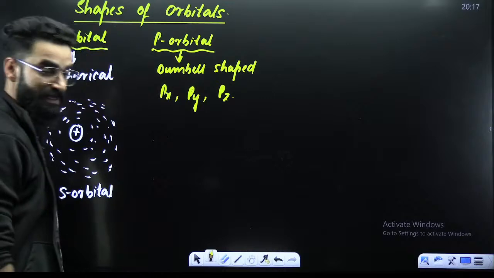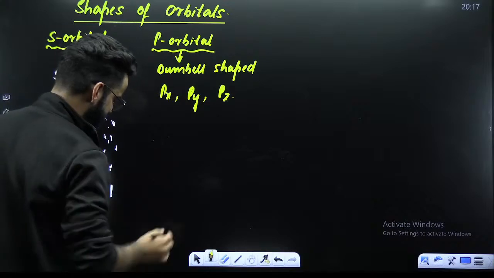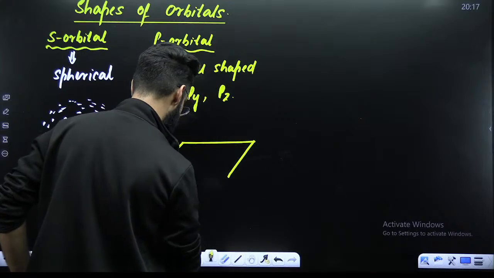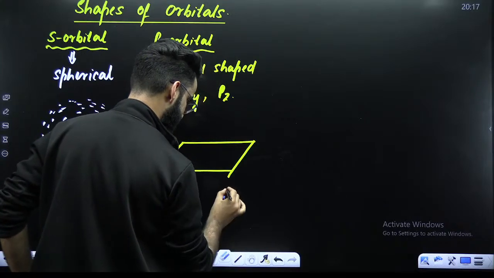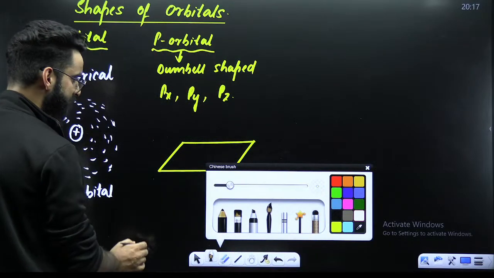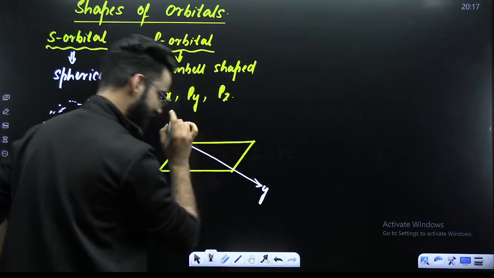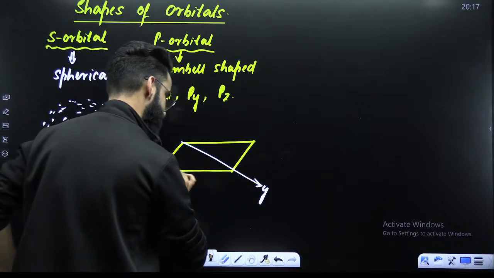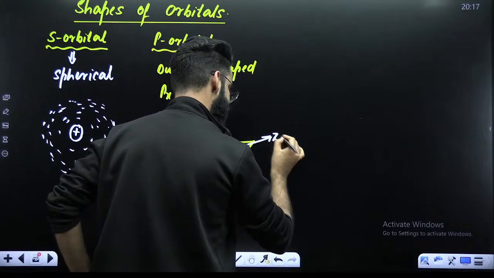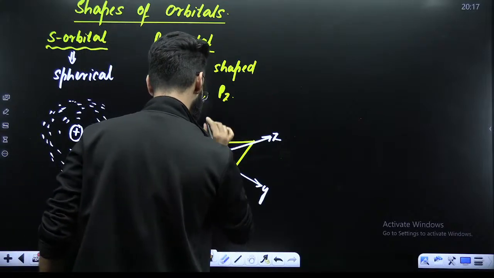How do you represent Px, Py, and Pz? Understand, guys. Let me make one Px over here so that you'll understand how it looks. Imagine this is your y-axis, and this is your z-axis. So the x-axis will be perpendicular to this plane.